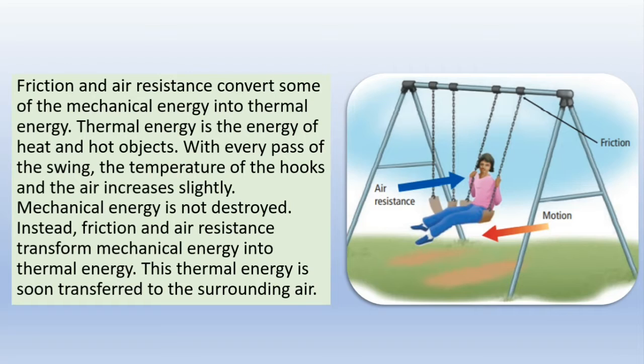Friction and air resistance convert some of the mechanical energy into thermal energy. Thermal energy is the energy of heat and hot objects. With every pass of the swing, the temperature of the hooks and the air increases slightly. Mechanical energy is not destroyed. Instead, friction and air resistance transform mechanical energy into thermal energy. This thermal energy is soon transferred to the surrounding air.